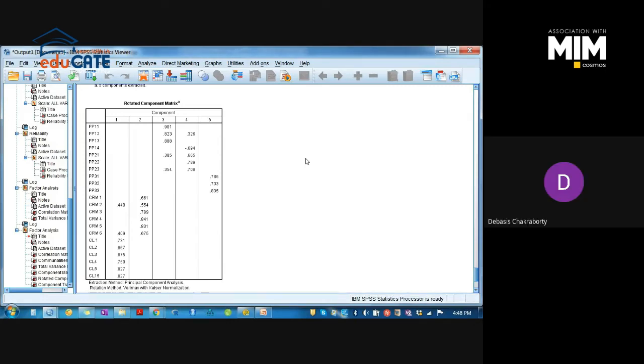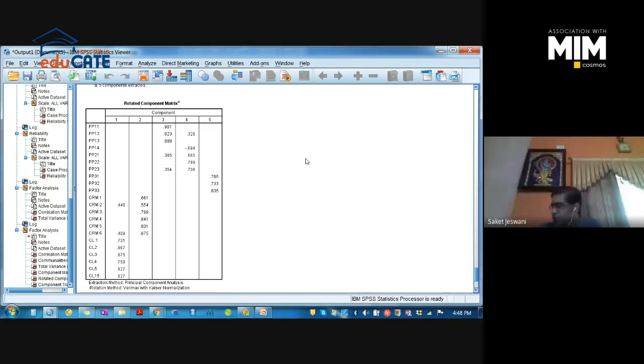Sir, one question. As you have said, 0.5 is the threshold value, so the loading should be greater than or equal to 0.5. Then can we set the suppress small coefficient value to 0.5 instead of 0.3? No, I will not recommend that, because if you are getting values greater than 0.3, they have to be considered.